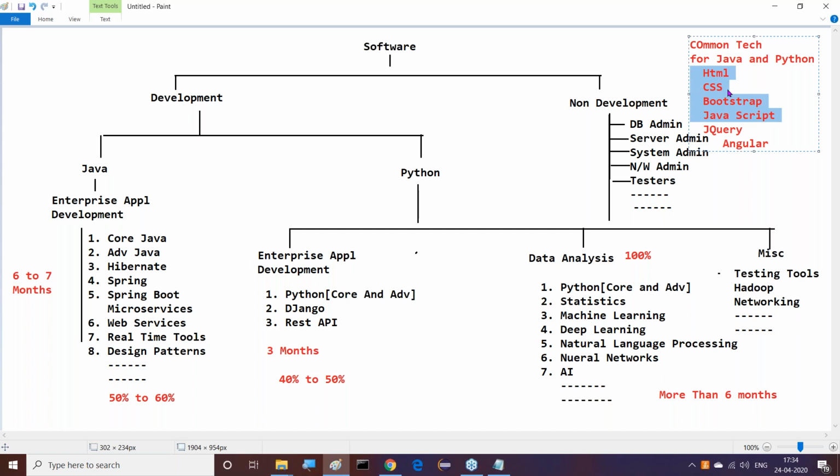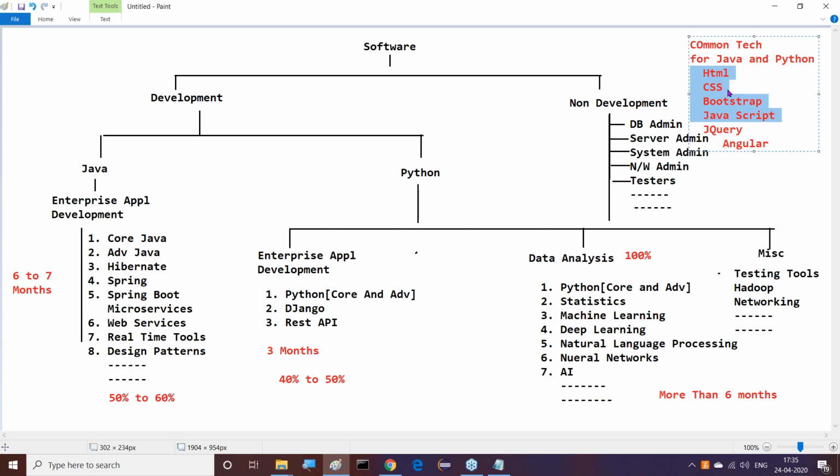If you are a software engineer on the development side, definitely we need these technologies at minimum. And not only that, Oracle database is also required. This is a common technology. That is your basic awareness. As a software engineer, this basic awareness is definitely required.